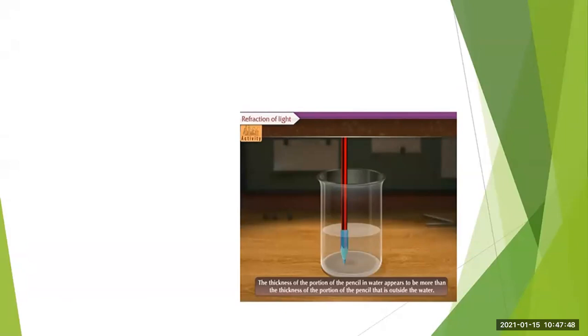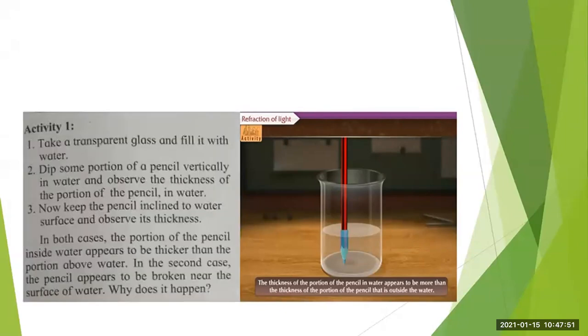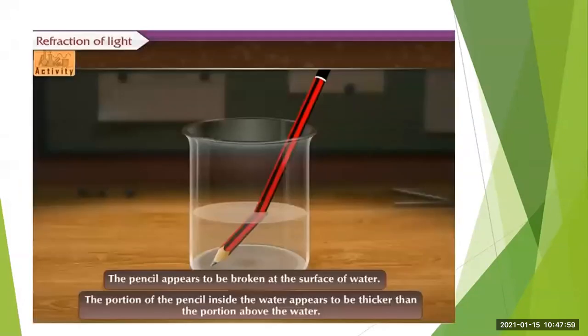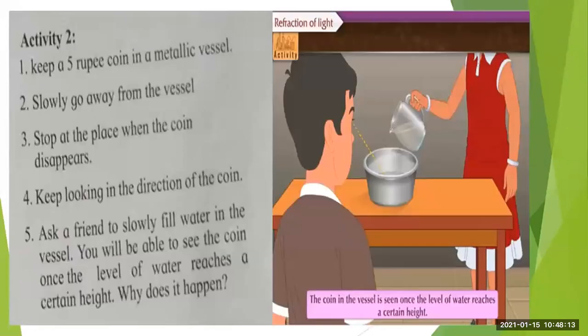Some activities we have studied regarding refraction, and I have told you that you can perform this simple activity at home. We have seen how the part of the pencil which is inside the water appears to be thicker and appears to be broken at the surface of water. Then this coin activity also you can perform at home. We have seen that the coin appears to be raised once we fill the vessel with water. This is also due to the refraction of light.